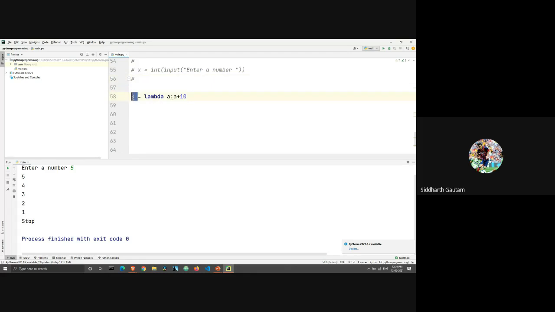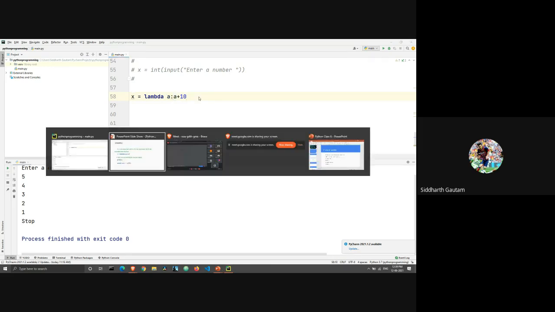I have a variable, and inside that variable I am storing lambda, and here I have the arguments of my function. My argument of the function is a. So I have this colon here, and you might be thinking, whenever we use a colon, we complement it with an indentation, right? We go to the next line, have 4 spaces of indentation, and then write the rest of the code. But this is not what happens in a lambda function.